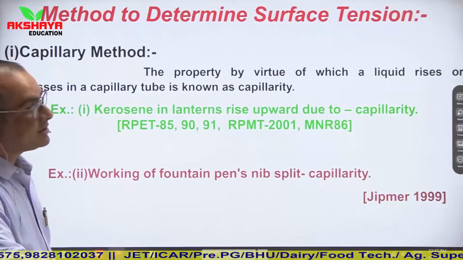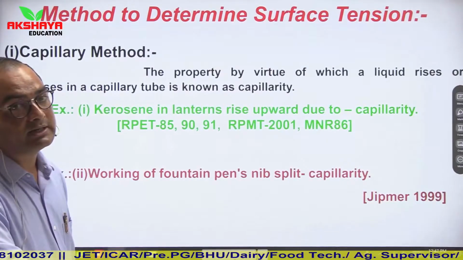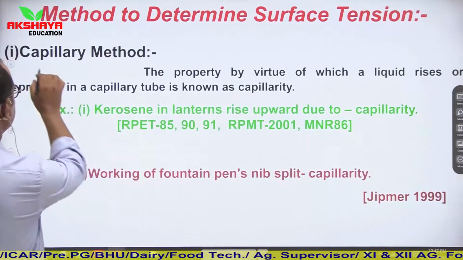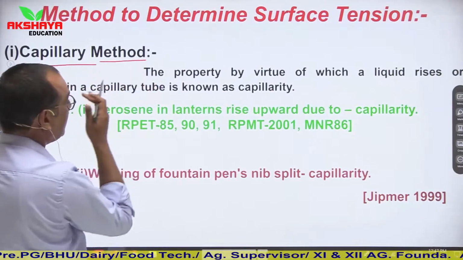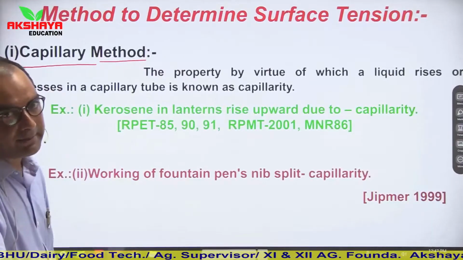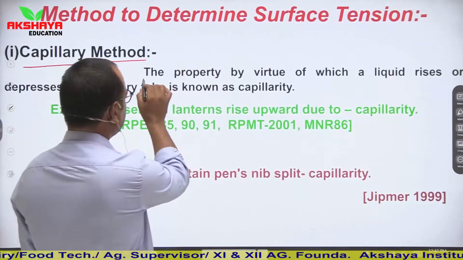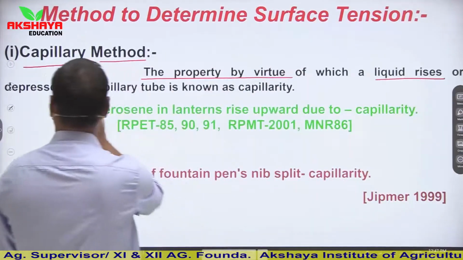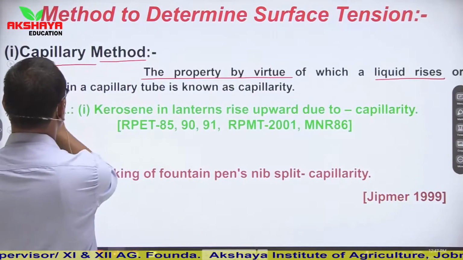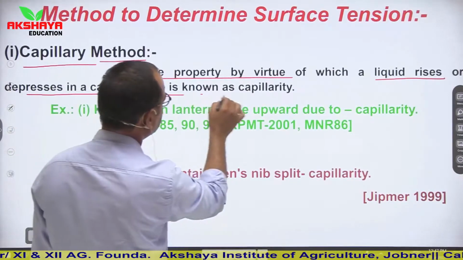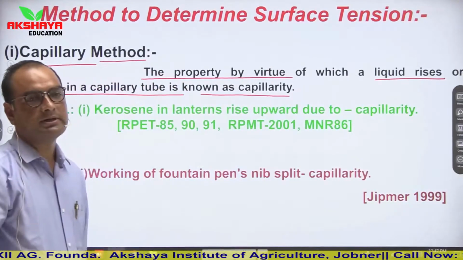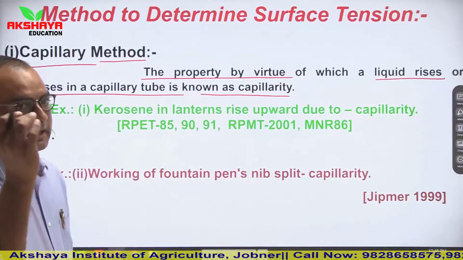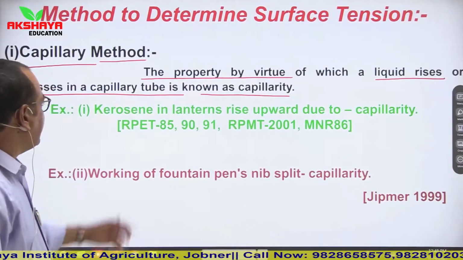Then, methods to determine surface tension. What are the different methods by which surface tension can be determined? The first one is the capillary method. In this capillary method, the property by virtue of which a liquid rises or depresses, meaning falls, in a capillary tube is known as capillarity. So capillarity means the level of water or liquid rises or falls in a capillary tube.